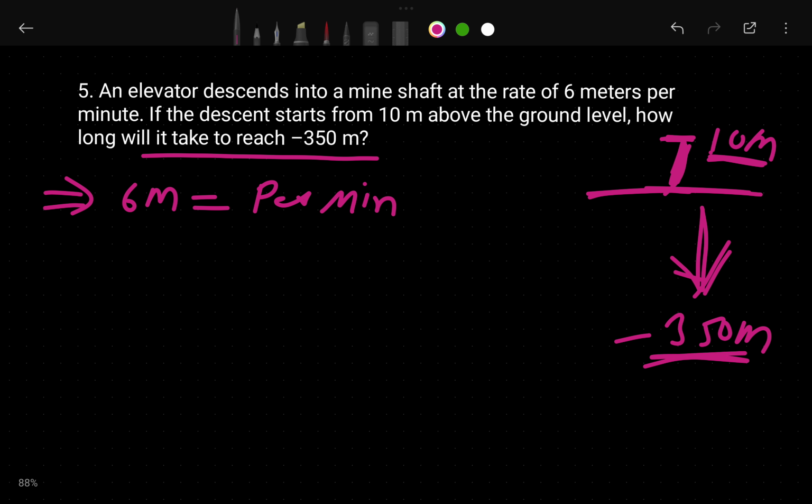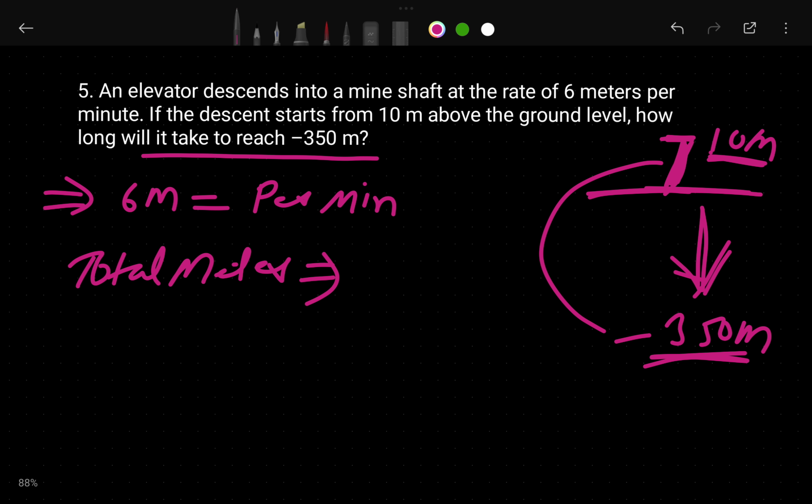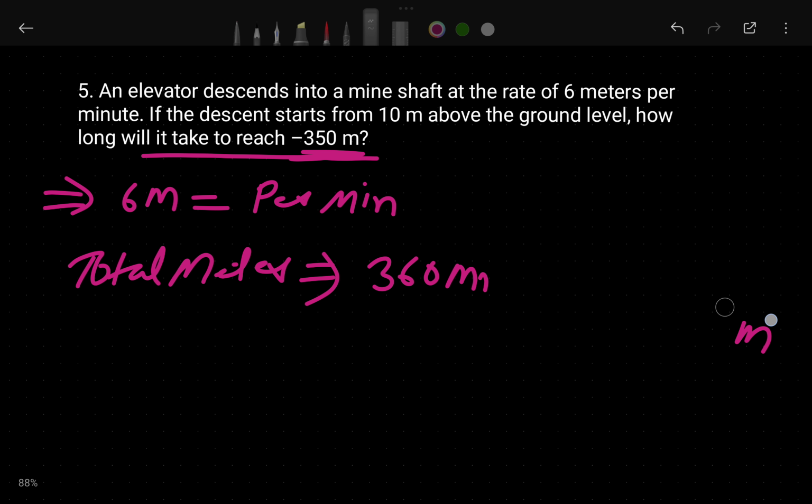So we know that this is meters, don't think minutes. So when we add this one and this one, why am I adding? Because it is starting from, let's first of all count how many meters it has in total. Let's find the total meters. So it is starting from 10 meters above, and how many meters is it going? It is going to minus 350 meters. So when we add both, because this is not below, this is above, this is 360 meters.